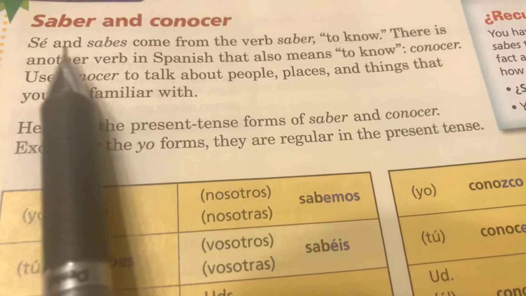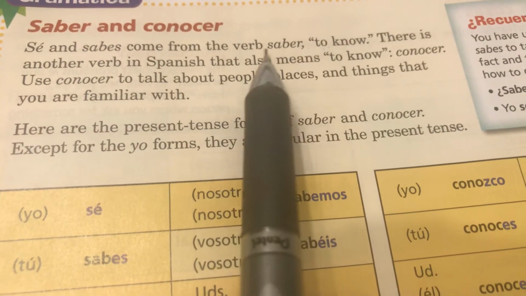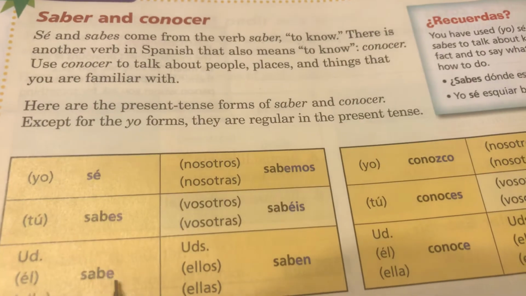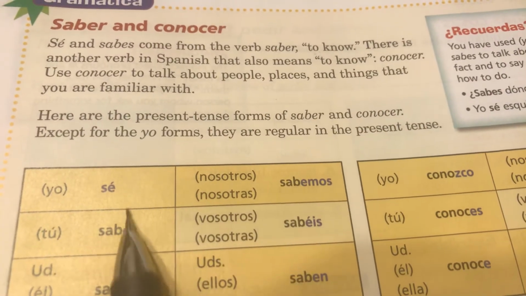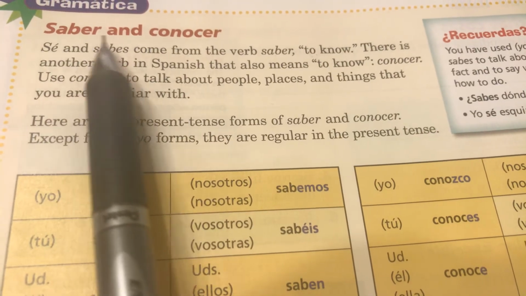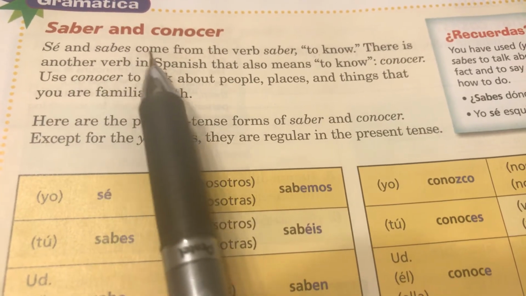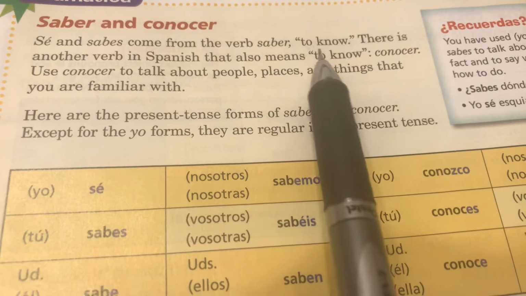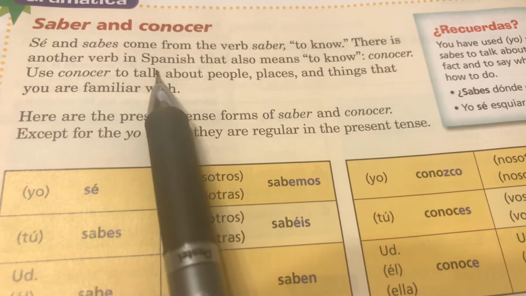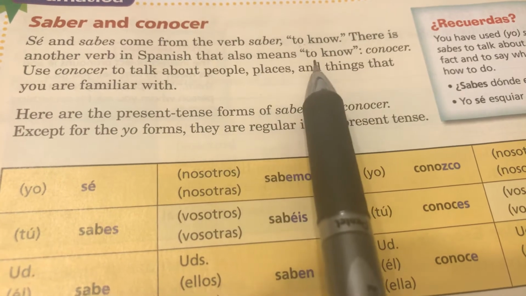Sé and sabes come from the verb saber. See right here, sé is just conjugated from the root saber, from the verb saber. So sé and sabes come from the verb saber, to know. There is another verb in Spanish that also means to know.